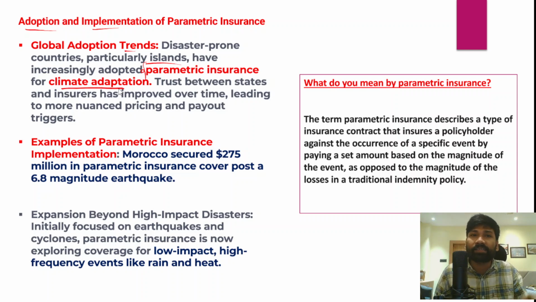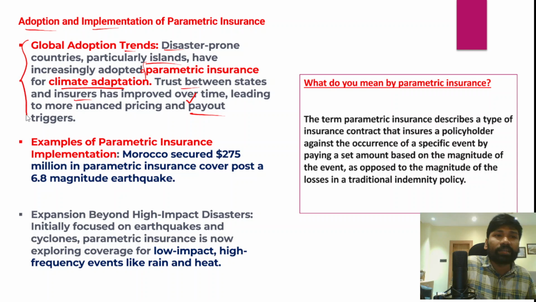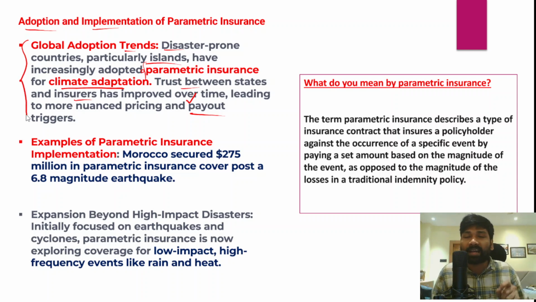In these vulnerable countries, parametric insurance has been increasing the trust between the states and the insurers over a period of time, and this has further benefited the vulnerable sections of society which are insured by it. It also resulted in the lack of physical assessment and easy, quick payouts based on the intensity of a particular disaster. So there is an increasing global adoption of parametric insurance.